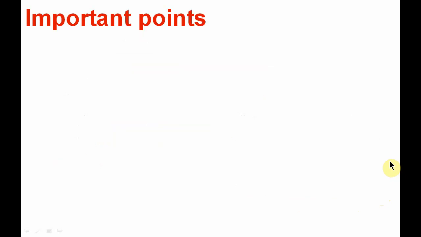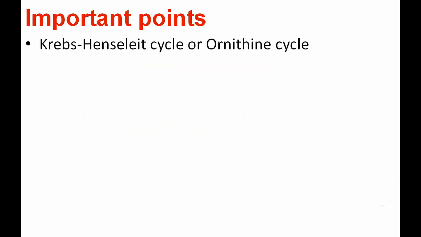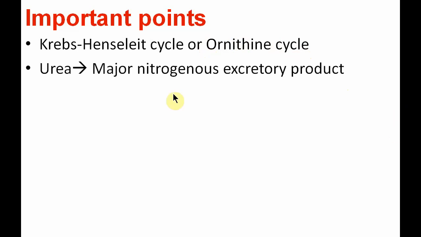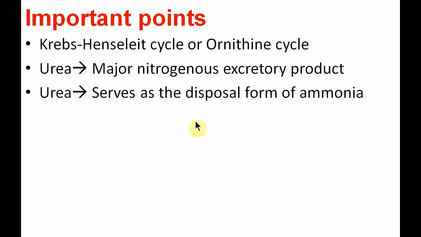Some important points regarding the urea cycle. It is also called the Krebs-Henseleit cycle or ornithine cycle. Why it is called the ornithine cycle, we'll see while discussing the steps. Urea is the major nitrogenous excretory product, as the nitrogen part is ultimately excreted in the form of urea. Urea serves as the disposal form of ammonia, so it is a detoxification of ammonia.